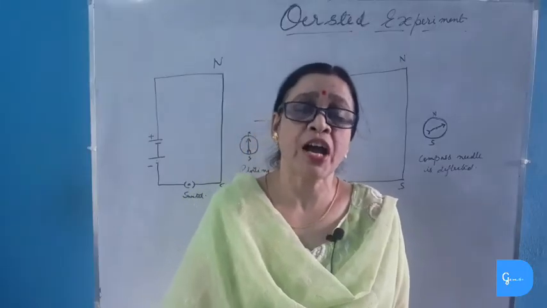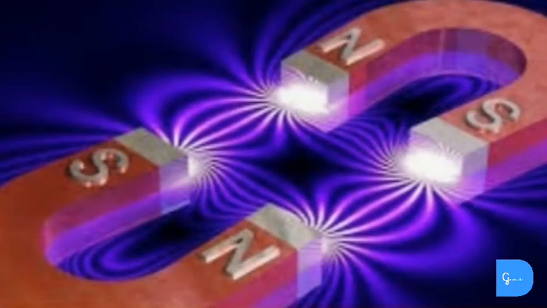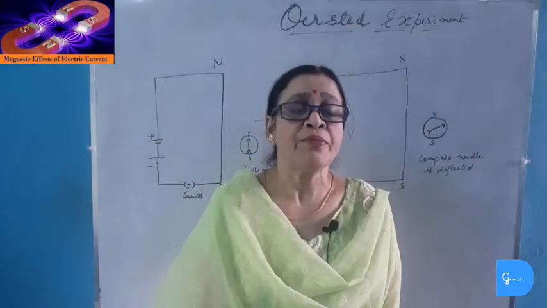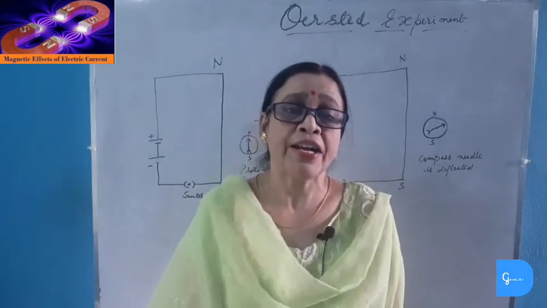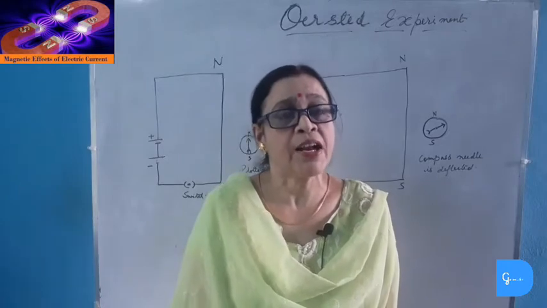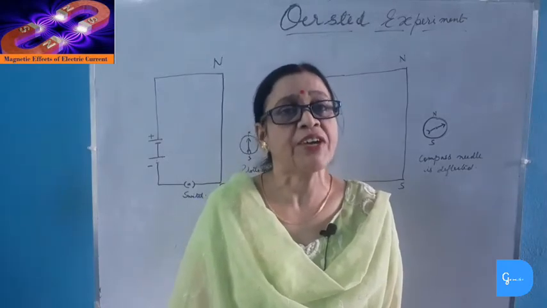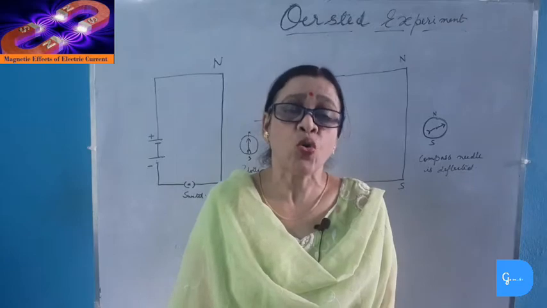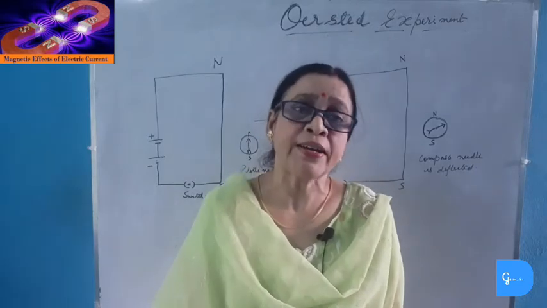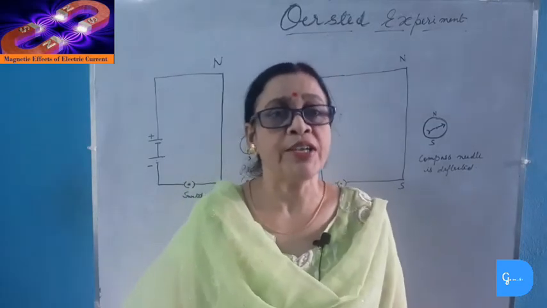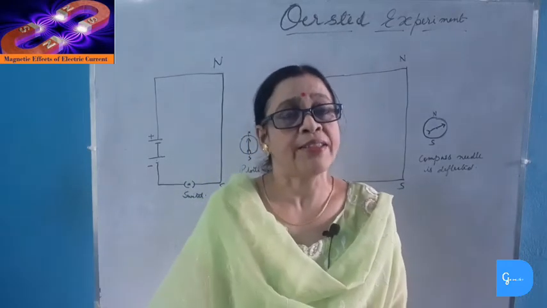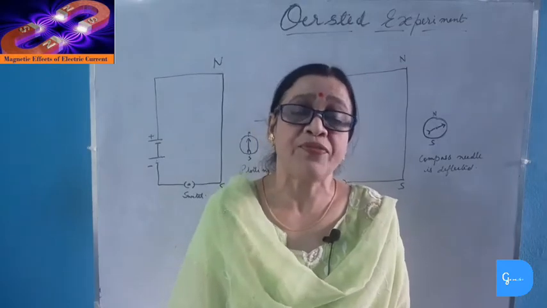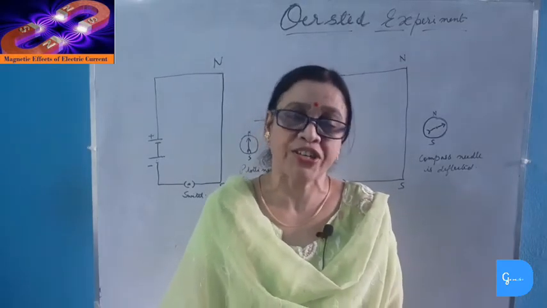Today we are going to study about electromagnetism or magnetic effect of current. Oersted in 1820 discovered the magnetic effect of current. He found that a wire carrying a current can deflect the compass needle. The compass needle has a tiny magnet and is deflected from its usual north-south direction only when it is acted upon by another magnetic field. So he concluded that the current carrying wire must be producing a magnetic field around it, and this is why the magnetic needle is deflected from its usual north-south direction.